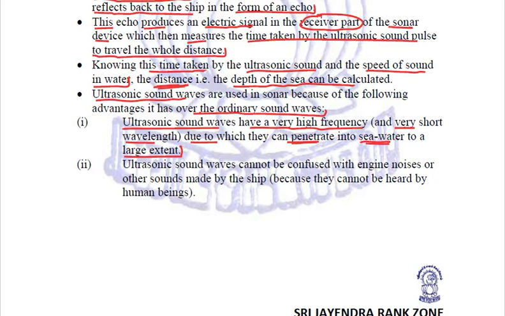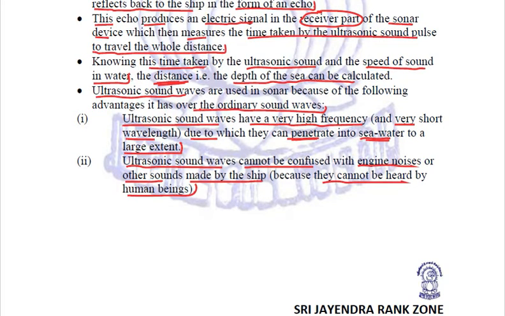The second reason why ultrasonic sound waves are advantageous is that they cannot be confused with any kind of engine noises or other sounds made by the ship. Why? Because their frequency is so high that they cannot be heard by human beings.